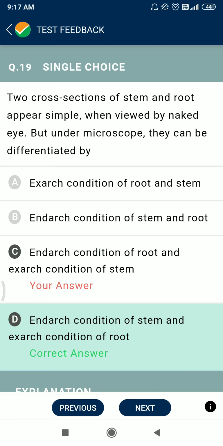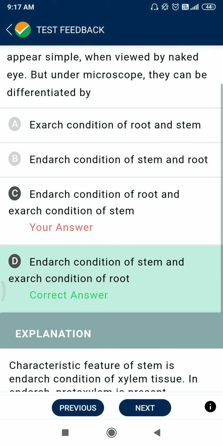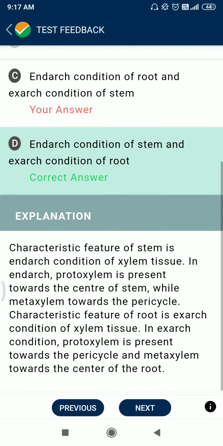Question number 19. Two cross sections of a stem and a root appear simple when viewed by the naked eye, but under the microscope they can be differentiated. Option D should also be correct: in dicot stems, endarch condition, and in roots, exarch condition appears.